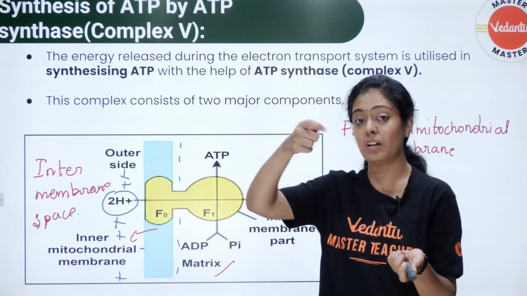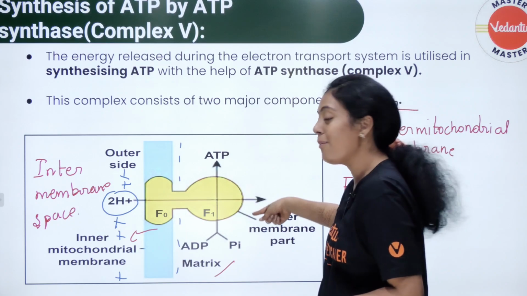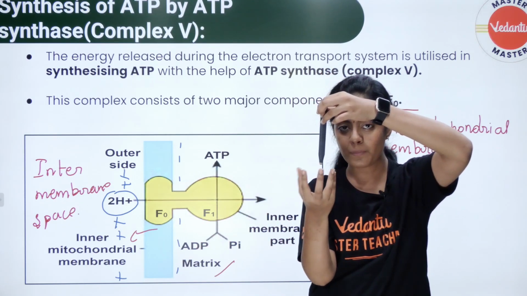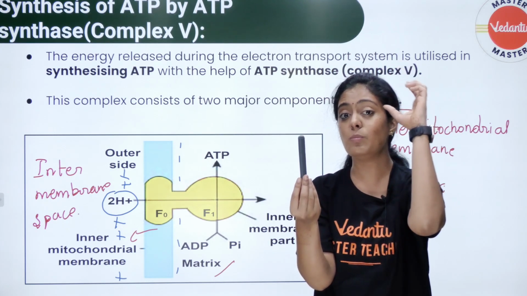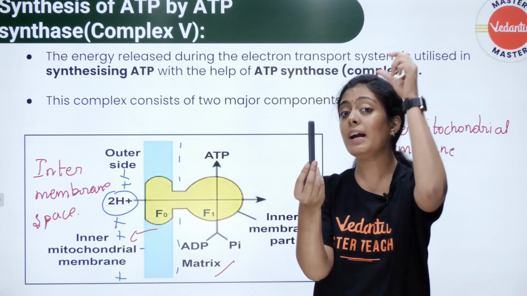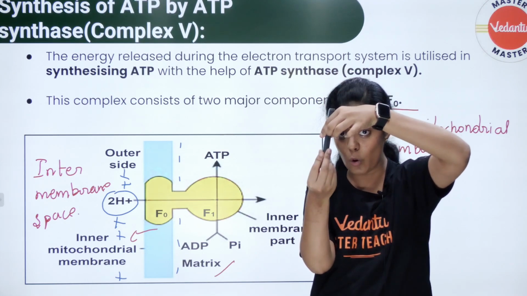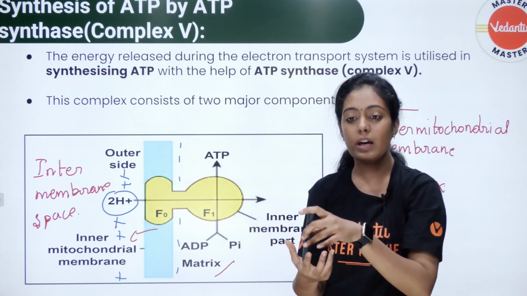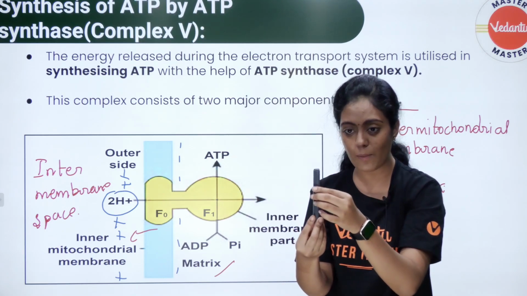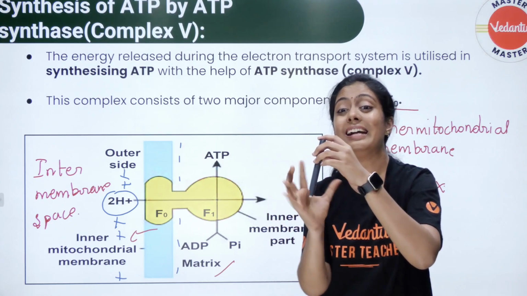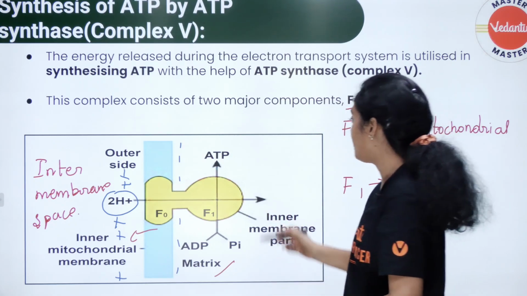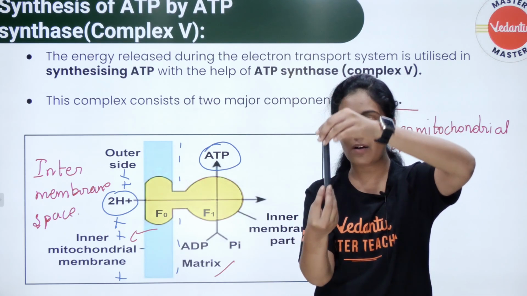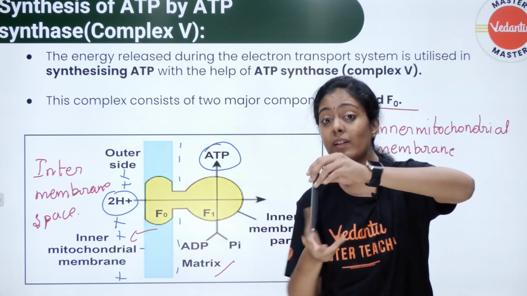இந்த கேக் எல்லாம் mix பண்றதுக்கு ஒரு hand blender யூஸ் பண்ணுவாங்கல, அதே மாதிரி தான். Okay, இது வந்து ஒரு shaft. Okay, இங்க வந்து rotor இருக்கும். The movement of electron, listen to me very very carefully, the movement of electron in the F0 causes the rotation of F1. Okay, so F0 la electrons move ஆகும்போது the F1 will start rotating and that rotating of F1 produces ATP. Okay, so இப்போ current வந்து pass ஆகும் அந்த shaftல, அப்போ என்னோட rotor வந்து move ஆகும்.